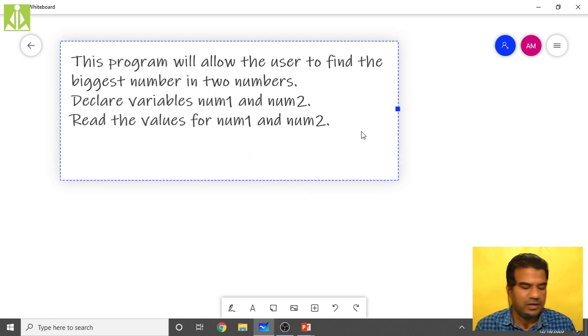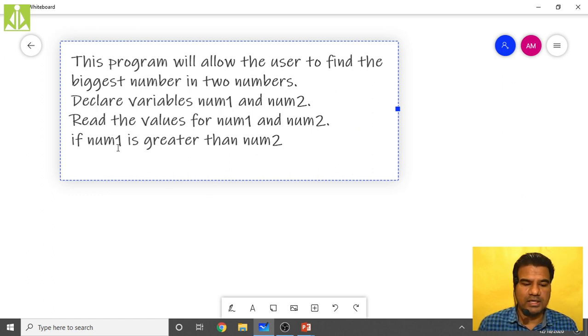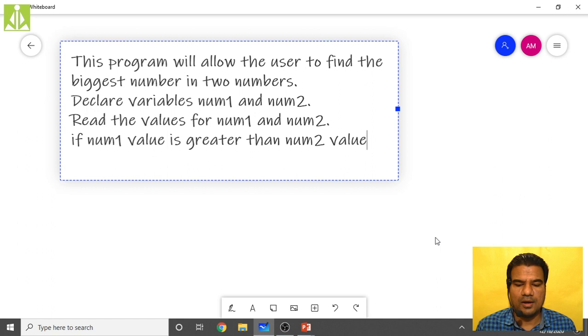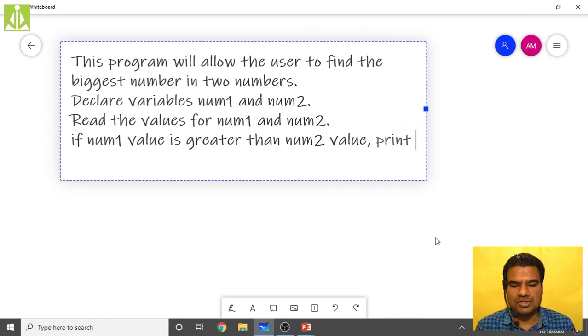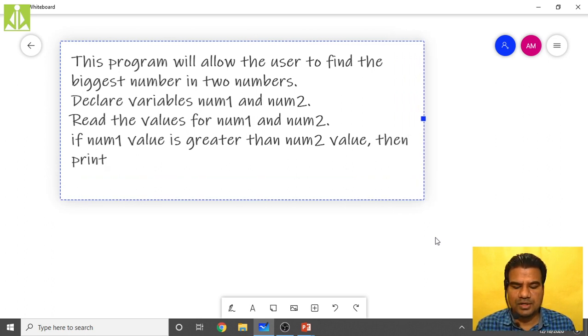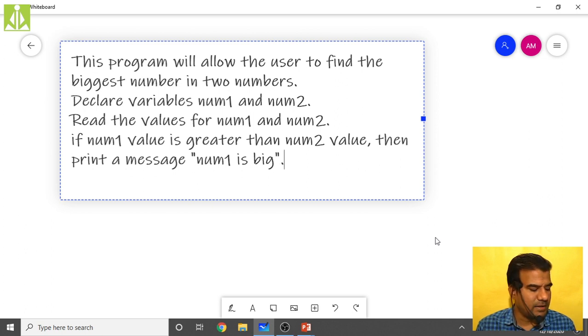Next, if num1 value is greater than num2 value, then print a message: num1 is big.